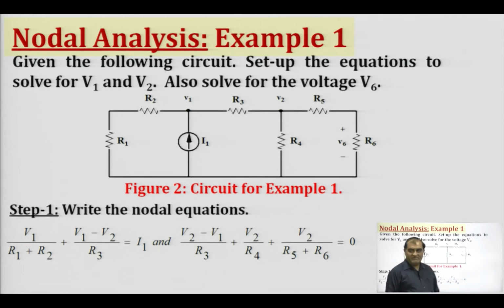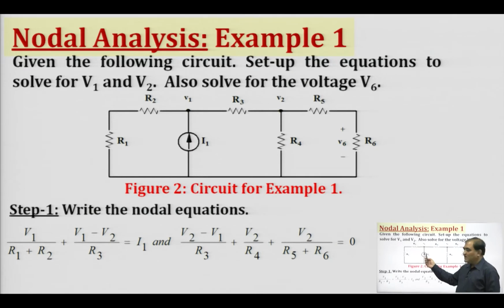At this node V1, the incoming current will be the current due to the current source, that is I1, and the outgoing currents will be the current through the series combination of resistances R1 and R2, and the current through resistance R3. So, we have the equation V1 upon R1 plus R2 plus V1 minus V2 upon R3 equals I1.